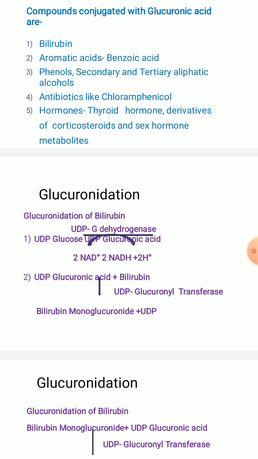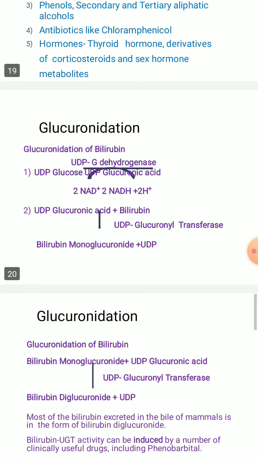In the next step, the UDP glucuronic acid formed is conjugated with bilirubin to form bilirubin monoglucuronide plus UDP, catalyzed by UDP glucuronyl transferase. This is a very important reaction in glucuronidation, so please concentrate and remember.